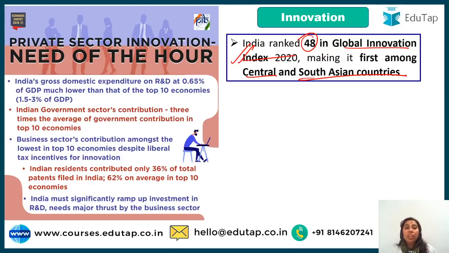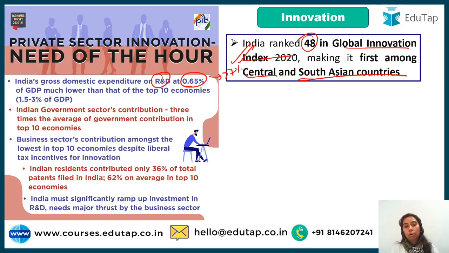Now what innovation is needed and what is the current situation, this I'll tell you. Guys, the survey says that India's gross domestic expenditure on R&D, research and development, is 0.75%. That is, it is even less than 1%.